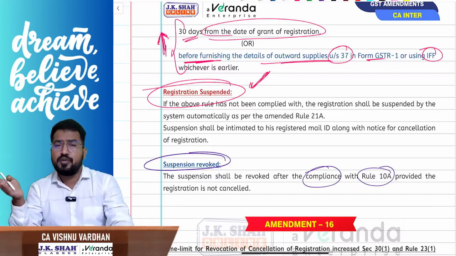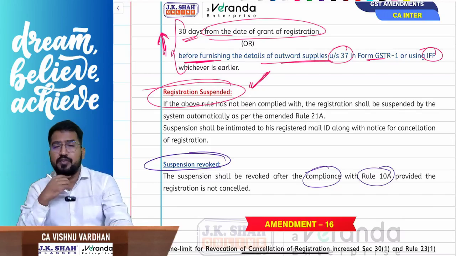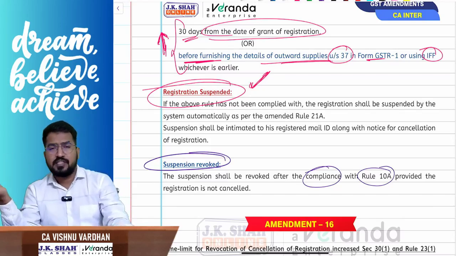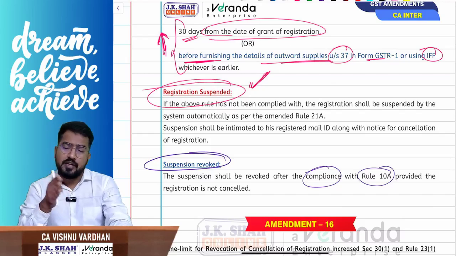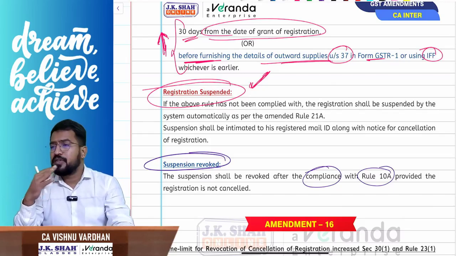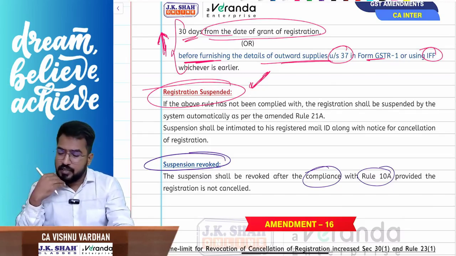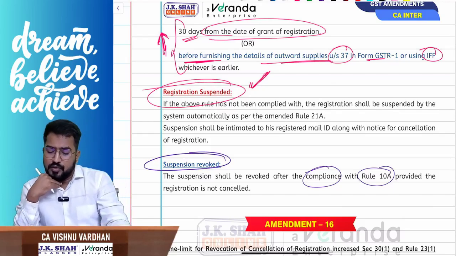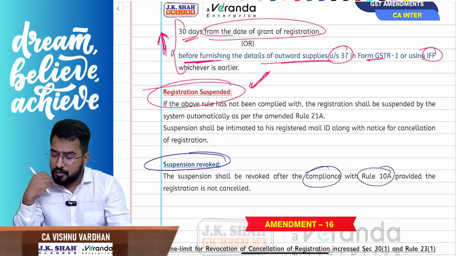Otherwise we will suspend your registration, and later on it goes for cancellation also. So if you don't want that to happen, during suspension at least you can update your bank account details as per rule 10A, and then your registration suspension shall be revoked. Clear, everyone? Shall we proceed? Respond in the chat box.